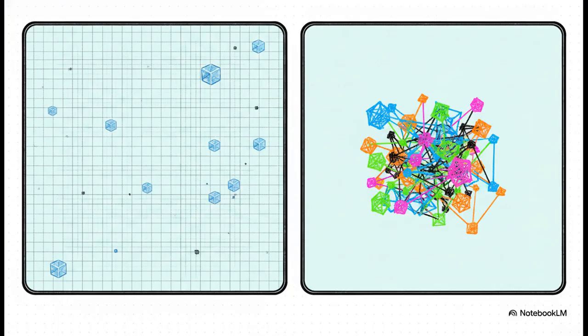Now, those massive counting grids were a great start, but they had a huge flaw. They were mostly filled with zeros. Most words simply never appear next to most other words. So, modern large language models completely drop those massive, sparse counting matrices. Instead, they favor what we call dense embeddings.